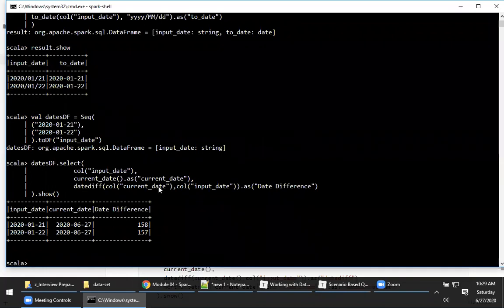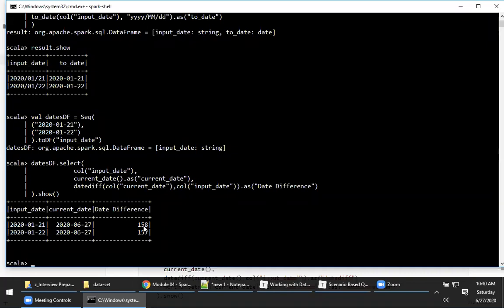So why did it show so much, 158 days? Yeah, because there is a variation with the months, right? Because of the variation with the months, it says the date difference is 158 days.